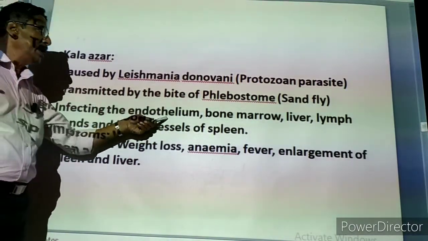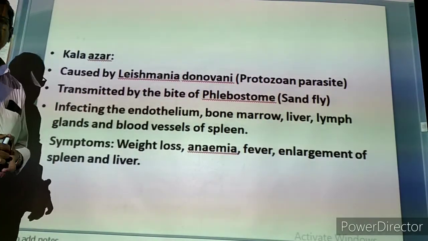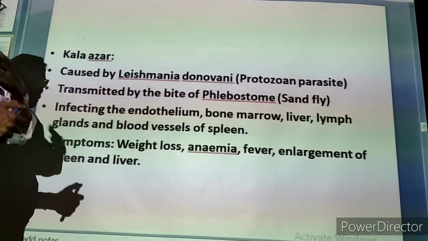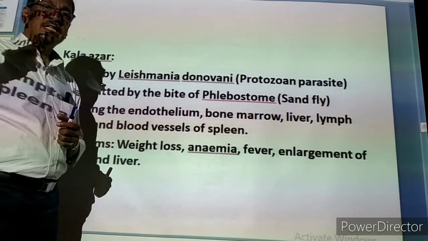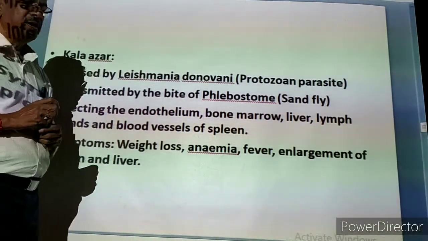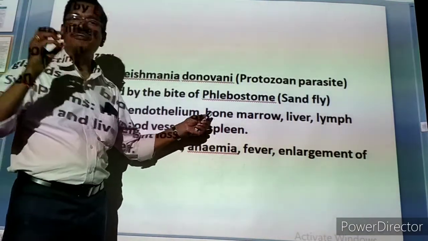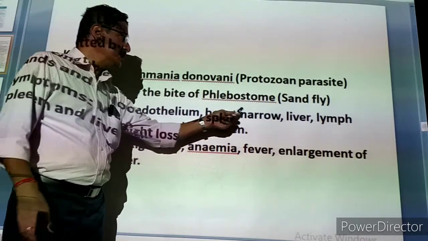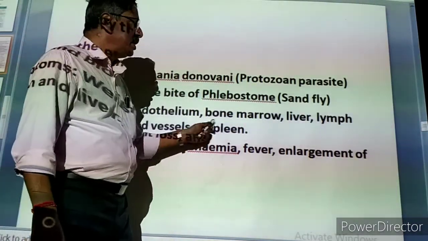They are attacking the endothelium. They are attacking the bone marrow. What is that bone marrow we have to see. In our large bones, like the bones of the hand, bones of the legs, bones of the ribs, everywhere, inside the bone there is a cavity. Inside each bone there is a big cavity. The cavity is filled with a very, very soft tissue. The soft tissue is called the bone marrow. So the bone marrow is affected.